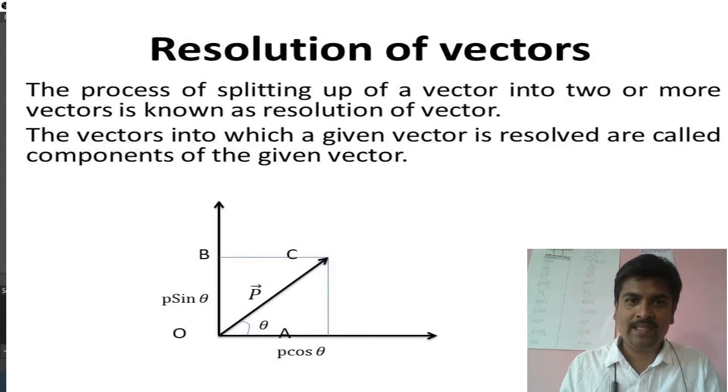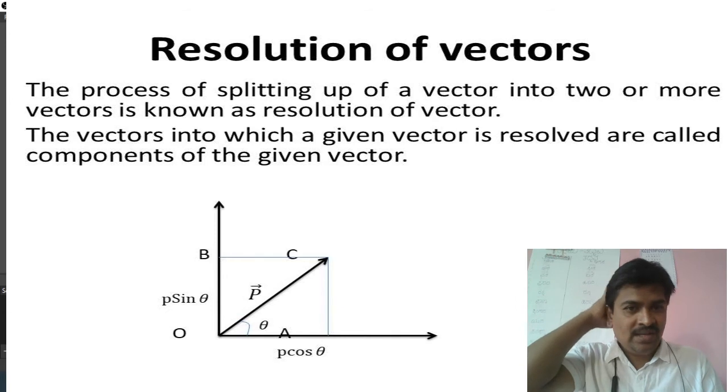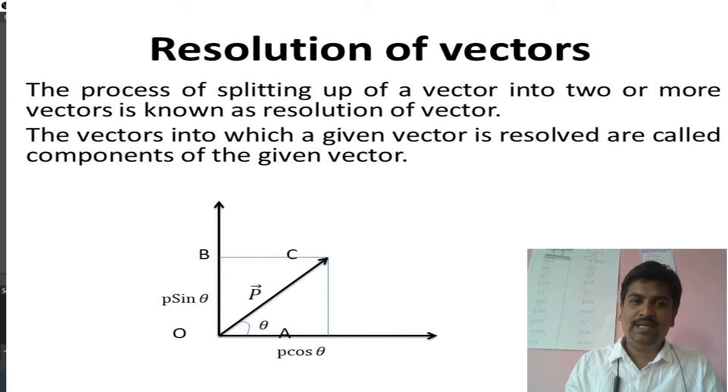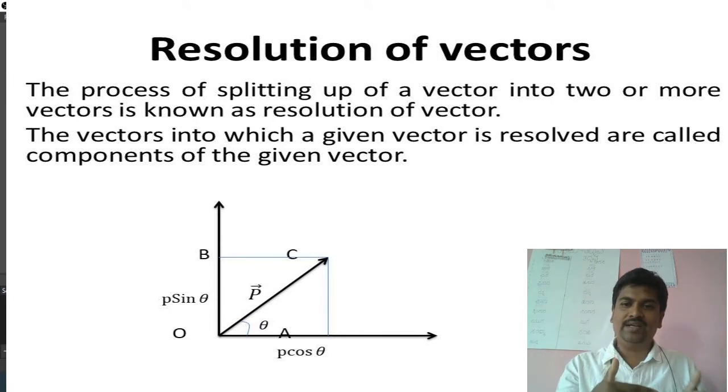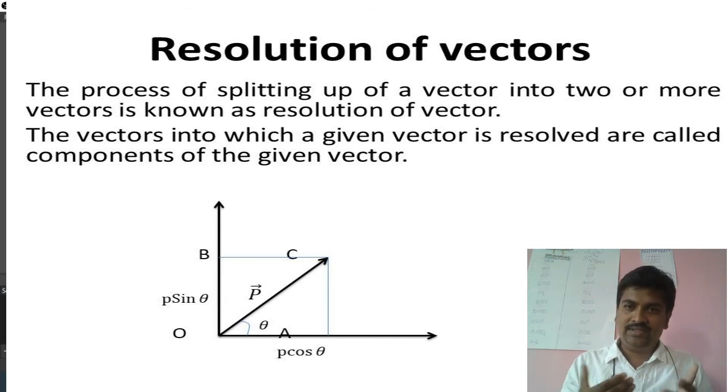Resolution of vectors. Yeah, resolution means, the word meaning itself indicates, it is the splitting of vectors. It's a splitting of a vector into two or more vectors. Now, how can we do that? We know addition of vectors, we know subtraction of vectors. Now the question is, how can we split a given vector into two or more vectors? The vectors into which a given vector is split, or resolved, are called the components of the given vector.